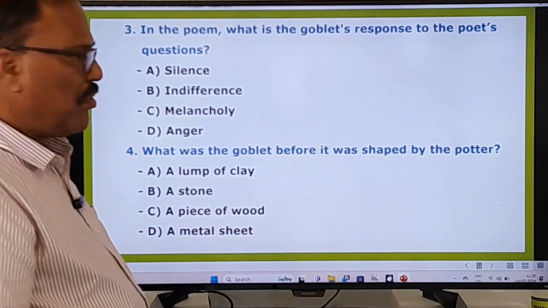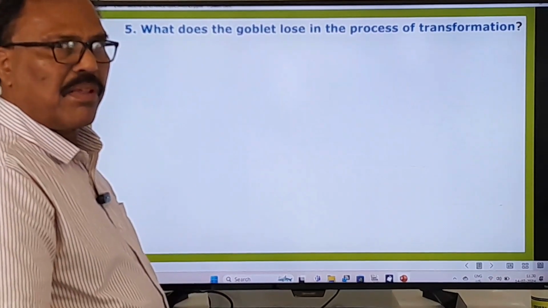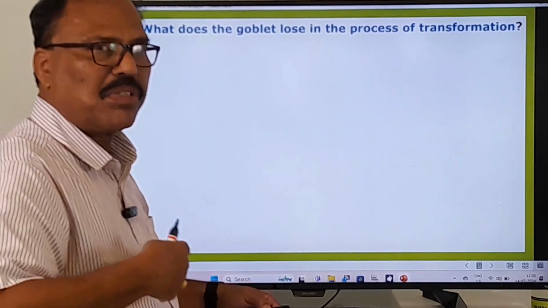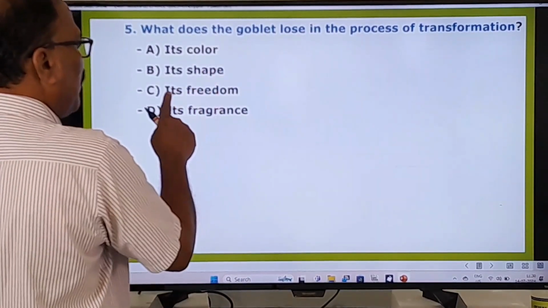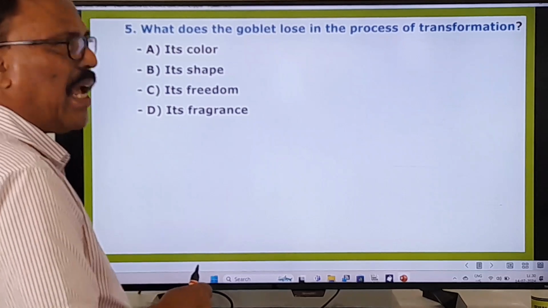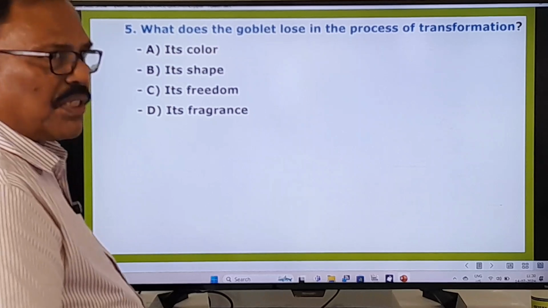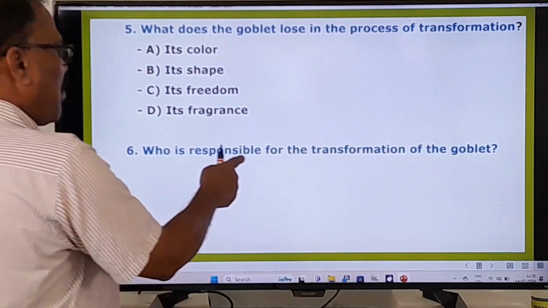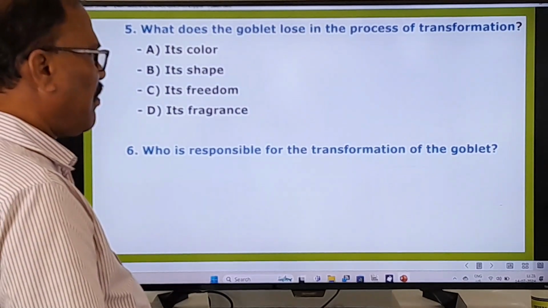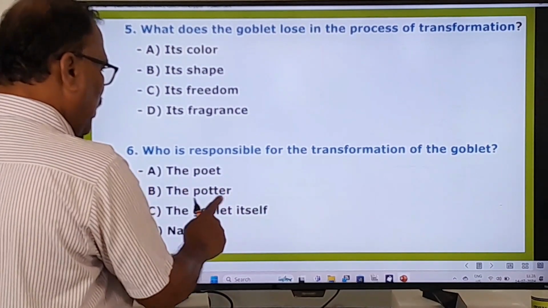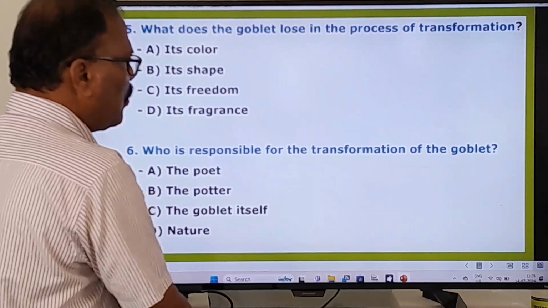Now we go to other questions. What does the goblet lose in the process of transformation? What has it lost in the process of transformation? So here: its color, its shape, its freedom, its fragrance. Okay, you go to the sixth question. Who is responsible for the transformation of the goblet? Here: the poet, the potter, the goblet itself, nature. Okay, now we go to other questions.